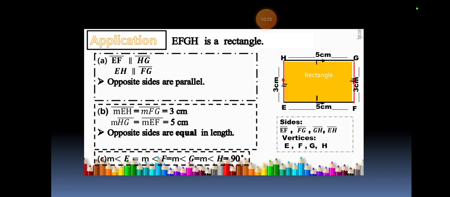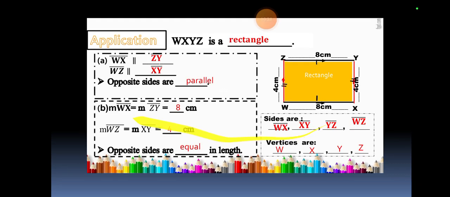Measurement of angle E equals measurement of angle F equals measurement of angle G equals measurement of angle H, basically equals 90 degree. Here if you look at W, X, Y and Z, it's a rectangle. Its length is basically 8 centimeter and width is 4 centimeter. Sides are WX, XY, YZ, WZ, and vertices are W, X, Y and Z.